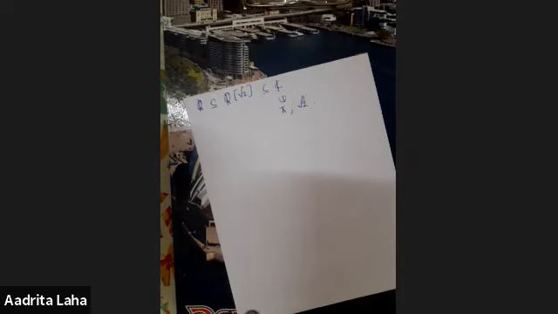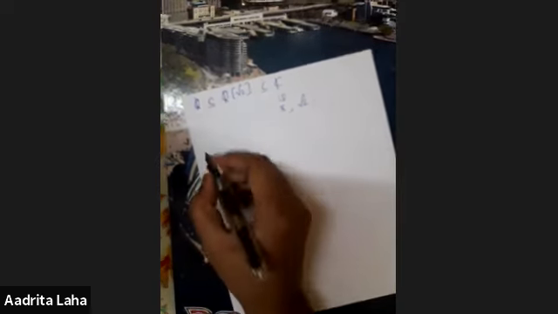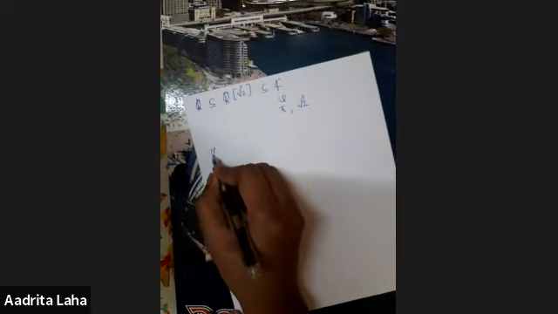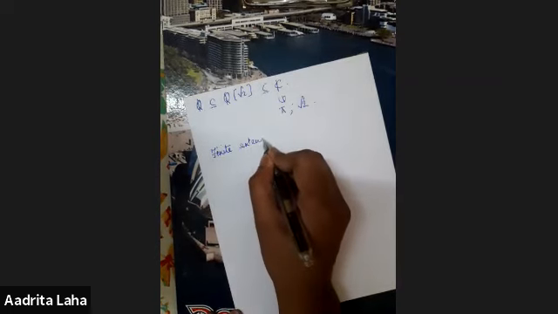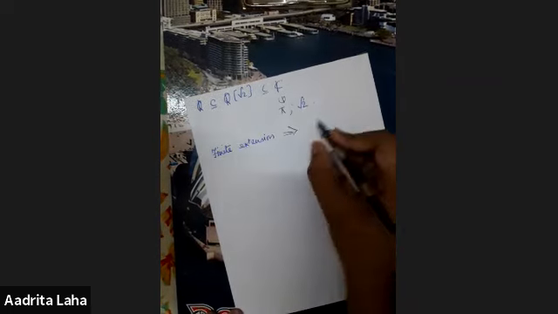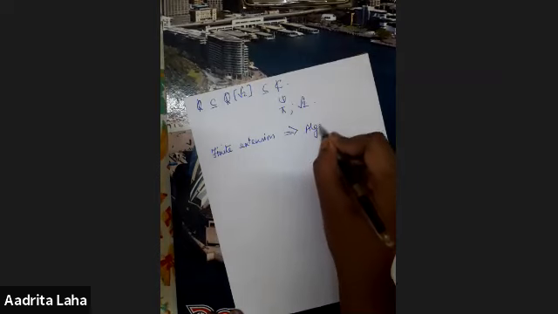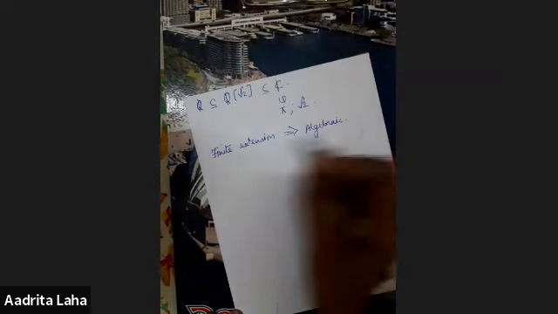Okay, now let us look at the proof of this theorem. First we show that finite extension implies algebraic. So what do we mean?